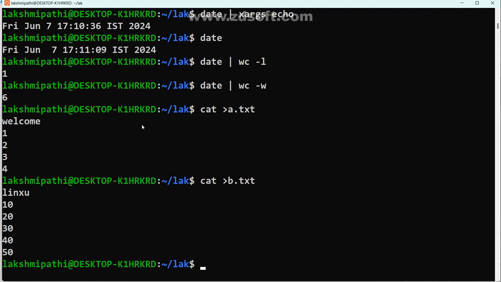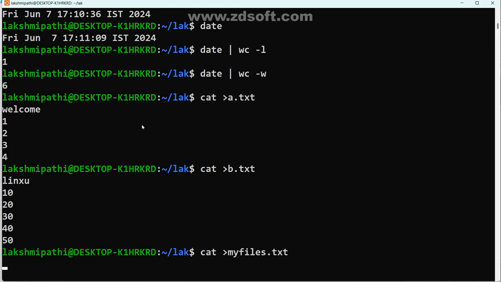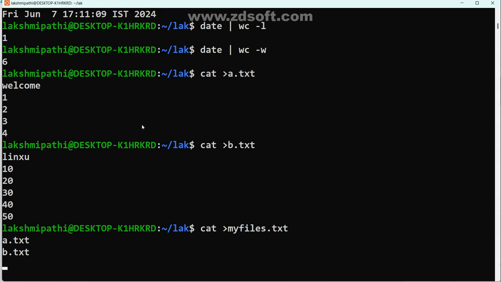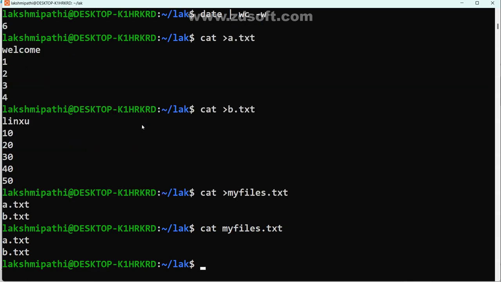How many files are here? Two files are there. These two files I am storing with cat greater than, maybe, myfiles.txt. We're assuming like that. Now, what is the first file name? a.txt. What is the second file name? b.txt. Till now, clear, Shivashankar? If I use cat of myfiles.txt, now my intention is I want to see the content of these two files.